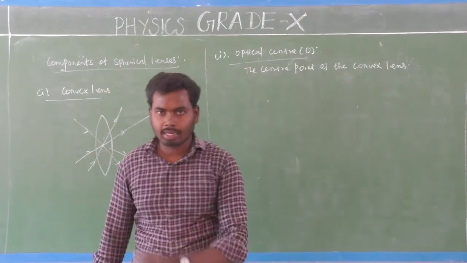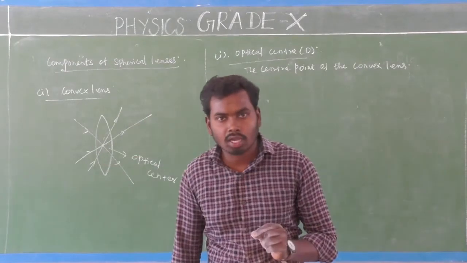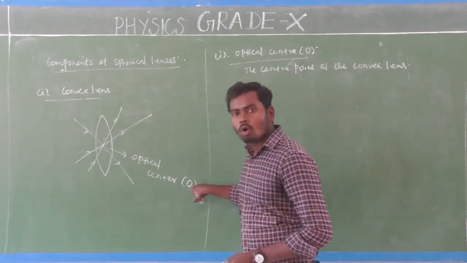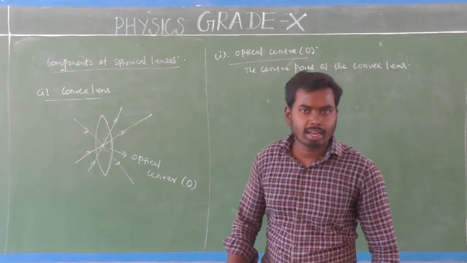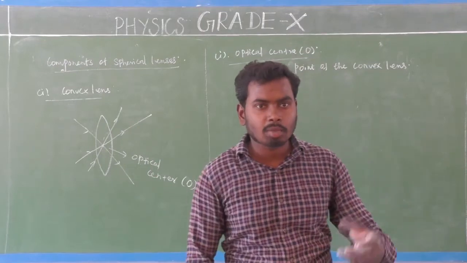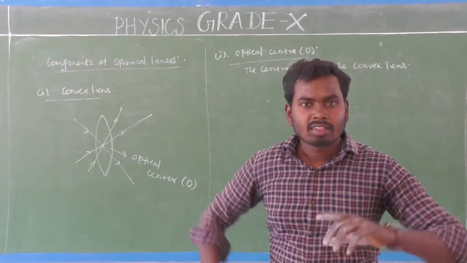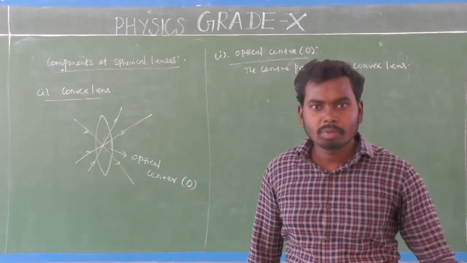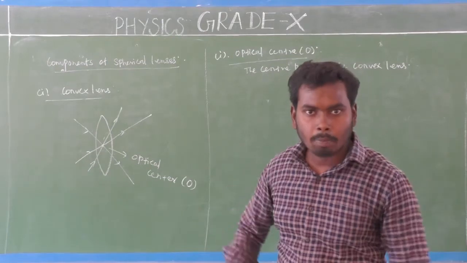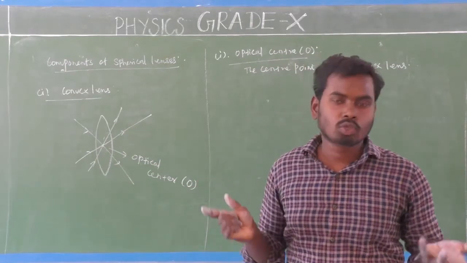That is the optical center. The center point of the convex lens is called the optical center. It is denoted by the letter capital O. In some books it is represented by the capital letter C, but as per NCERT we have capital O. So this optical center has a special property: whenever light goes through it, there will be no bending of light, which means no refraction. Light will go in a straight line, because it acts as a normal.